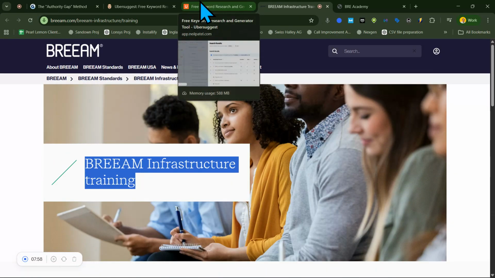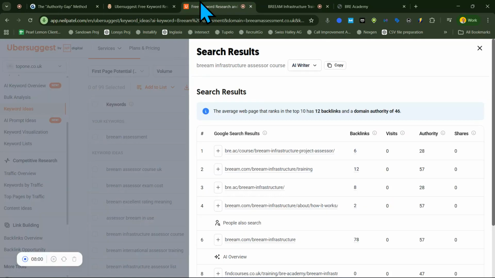So this is a bit of an anomaly, but sometimes the difficulty might be low even if the pages belong to domains that have high domain authority. And just because the domain has high domain authority does not mean the page itself has high page authority, because DA and PA are two different things.